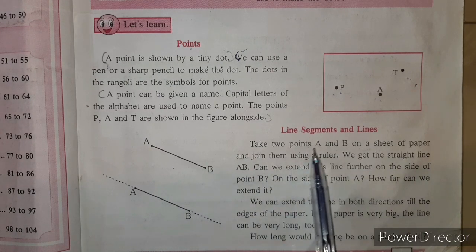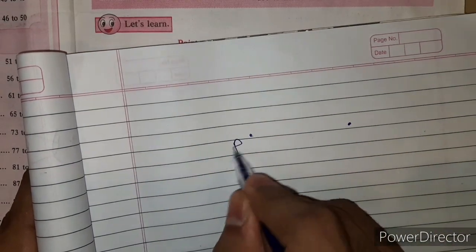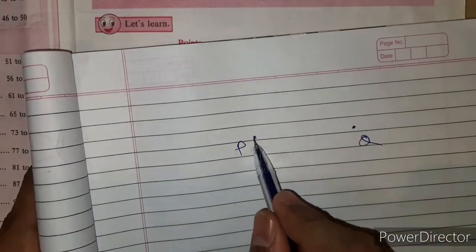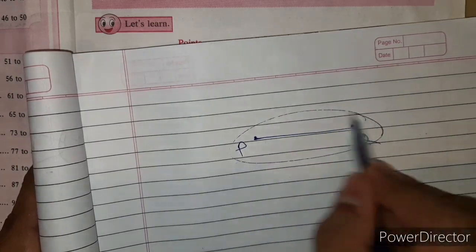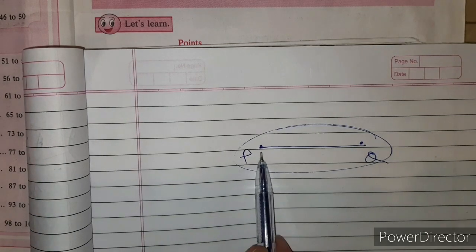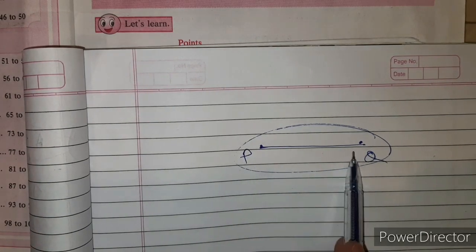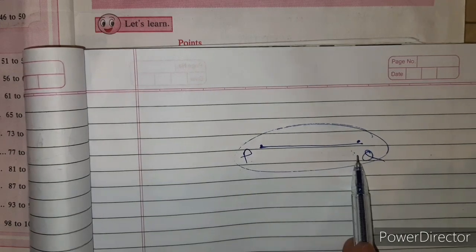You can take any 2 points, like point P and point Q. By joining these 2 points, you will get the line segment. So this is line segment PQ. So PQ will be called a line segment.